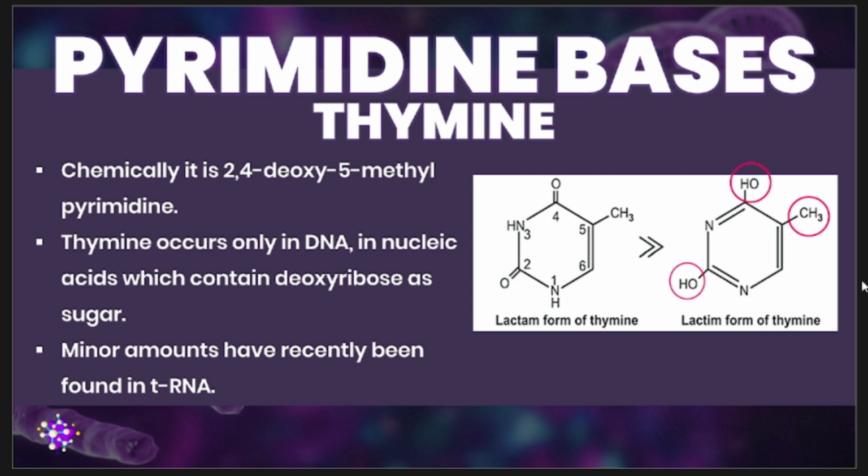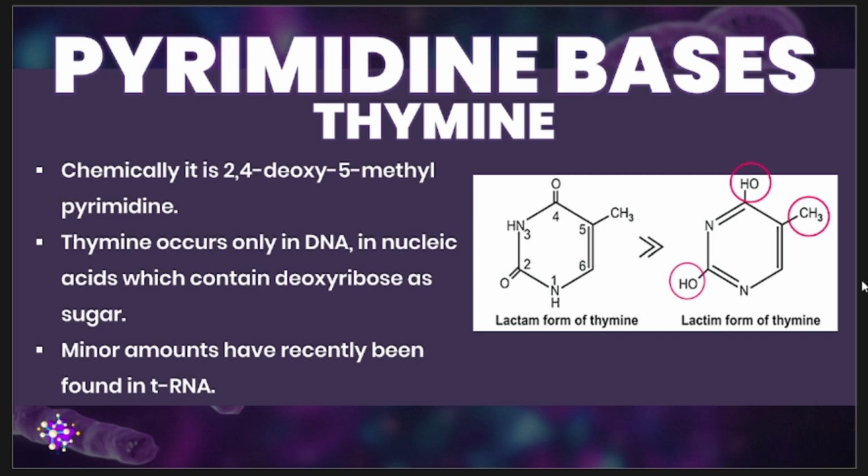Again, it has a chemical formula of C5H6N2O2. And as we have been reiterating, it is found exclusively in DNA, while in the case of your uracil, it is found in your RNA.